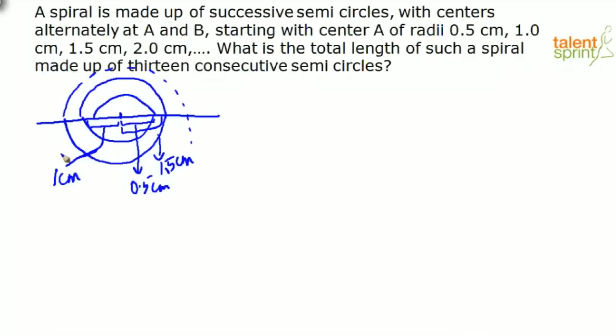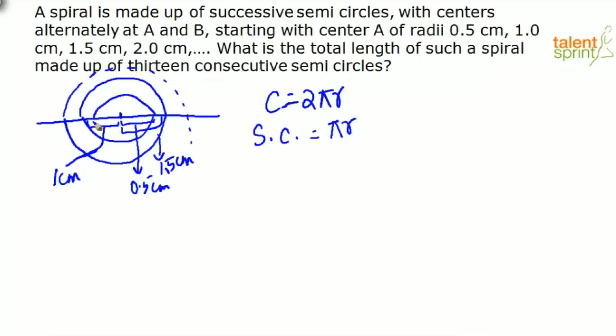Now, what is the concept that you use here? See, what is the circumference of a circle? Circumference of a circle is given by 2 pi r. Now, this is a semicircle. So, what is the circumference of a semicircle? The circumference of a semicircle is given by pi into r.